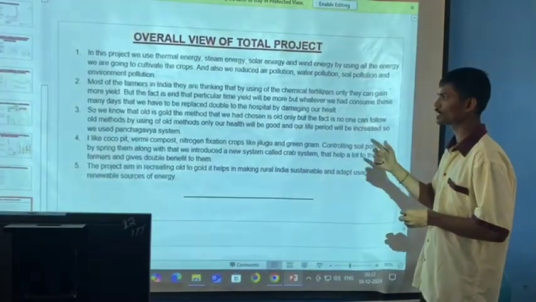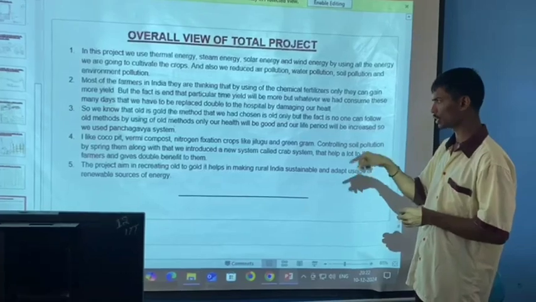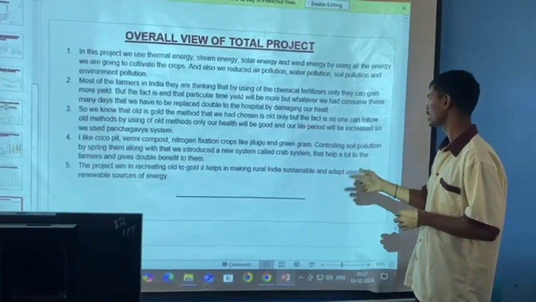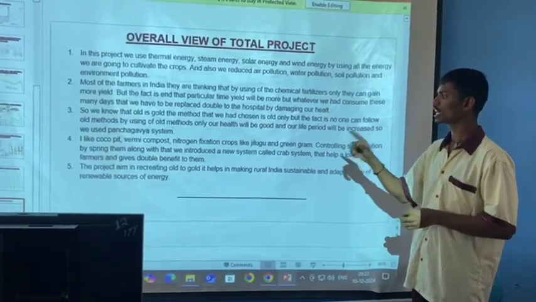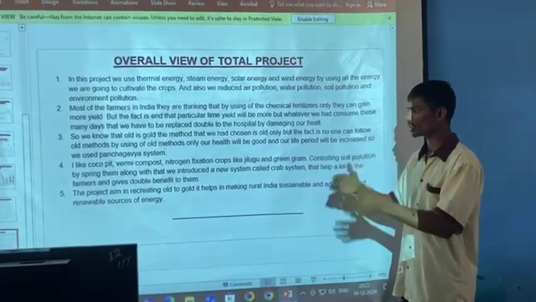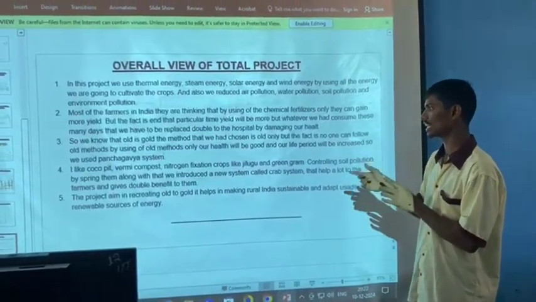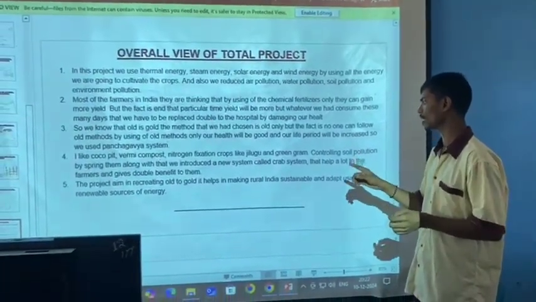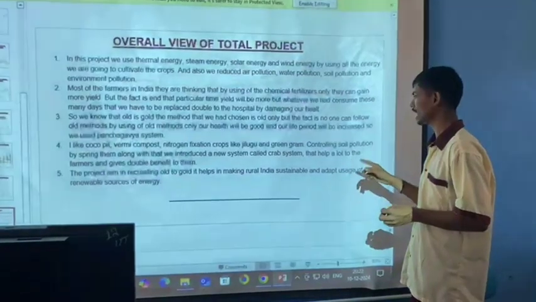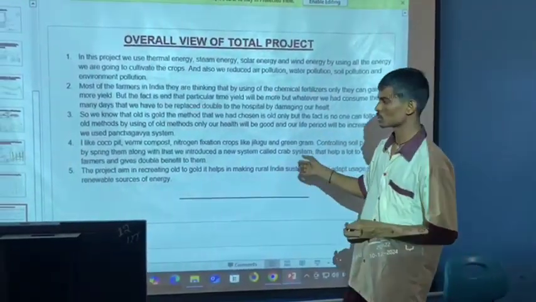Controlling soil pollution by spraying them, along with that we will introduce a new system called the crab system that helps farmers a lot by giving double benefit to them. So the project aim is recreating old to gold. It helps in making rural India sustainable and adopt the usage of renewable resources.